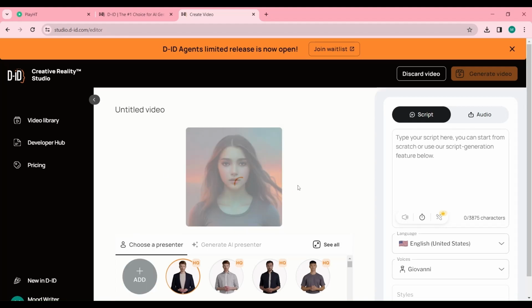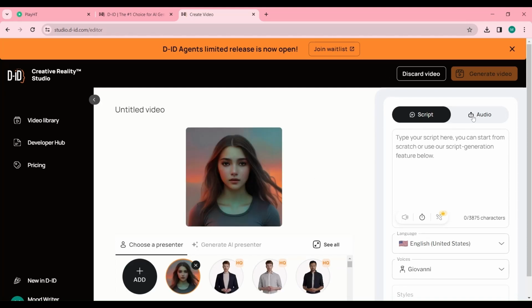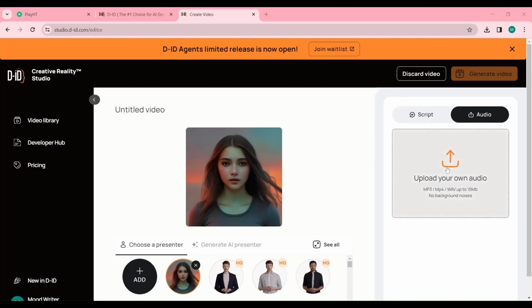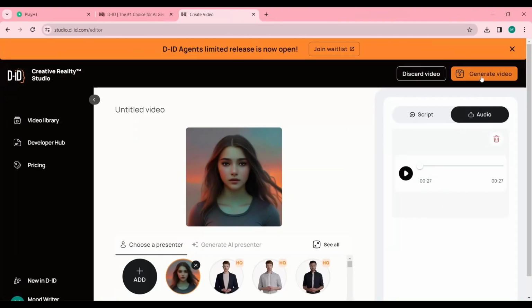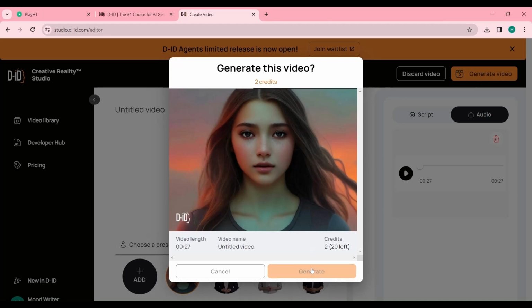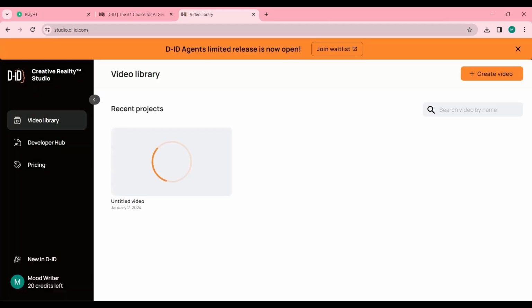On the right, you'll find the voiceover tool. However, we'll upload our script from PlayHT to ensure a smooth and natural flow. Once your script and image are perfectly aligned, hit generate. There you have it, a video masterpiece ready for the world.